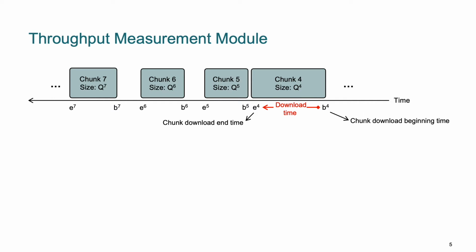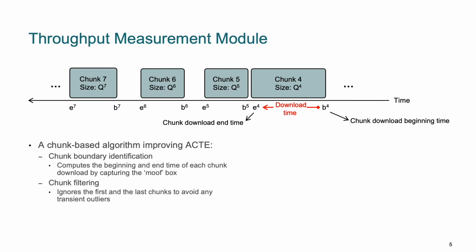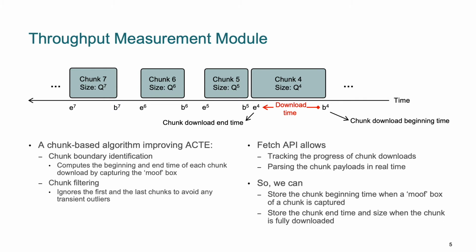So in LOL and LOL+, we propose a two-stage algorithm that uses the latest fetch API to improve over ACT. In the first step, the chunk boundary identification, the algorithm identifies the beginning and end times of each chunk download by capturing the moof box in fragmented MP4 data. This is enabled thanks to the fetch API, and hence our algorithm is able to use the streaming response body object, which allows us to track the progress of chunk downloads and parse the chunk payloads in real time. And in our second step, chunk filtering, we drop the first and last chunks to avoid any transient outliers.